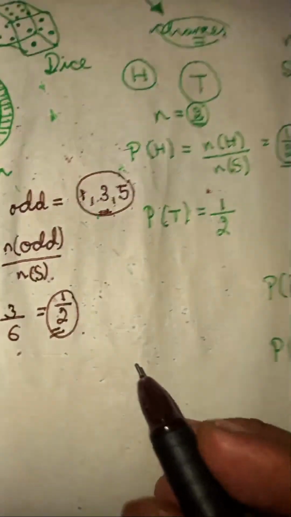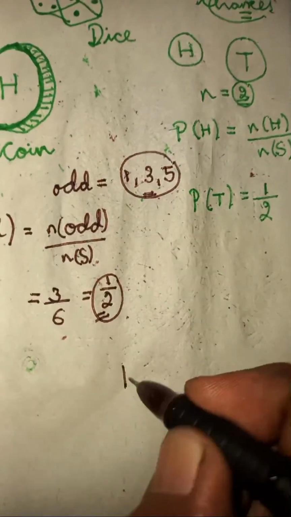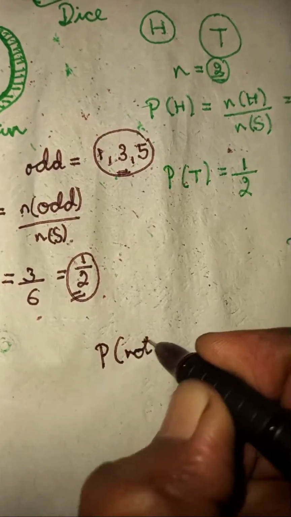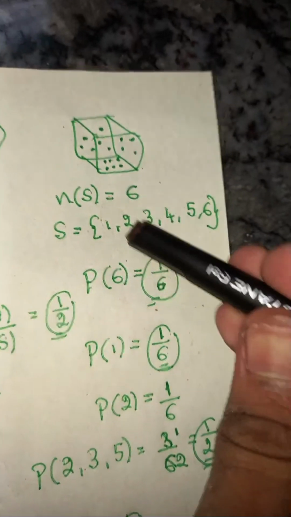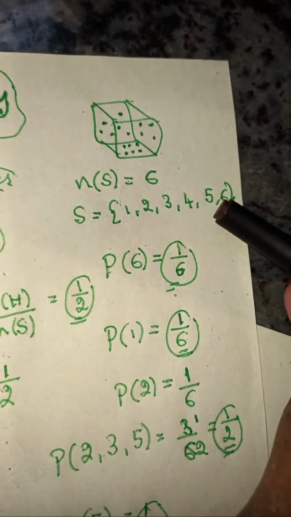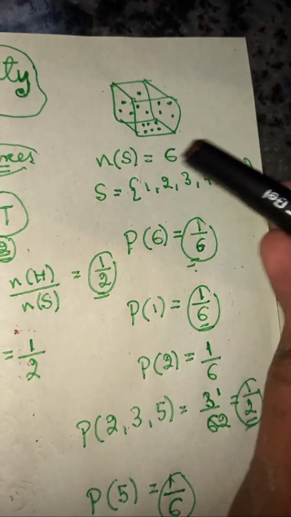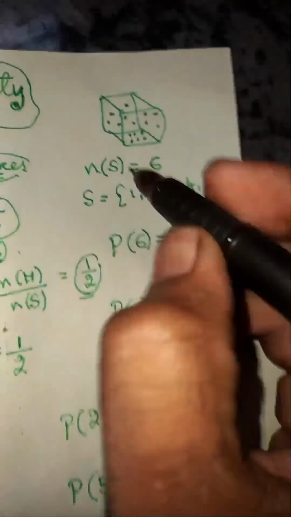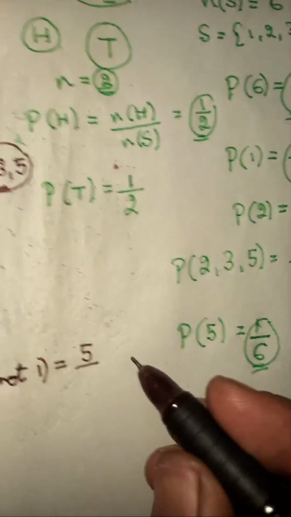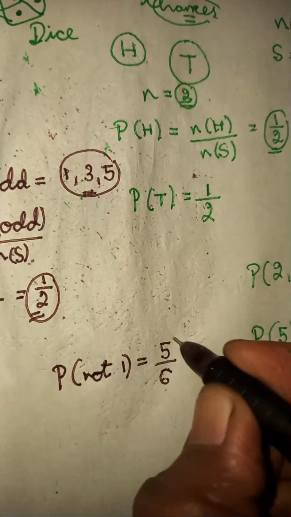Now they ask what is the probability of getting not 1. Probability of getting not 1 means you can get any other number, any other 5 numbers other than number 1. So there are 5 chances. Totally in a dice we get 6 chances. So its probability is 5 by 6.